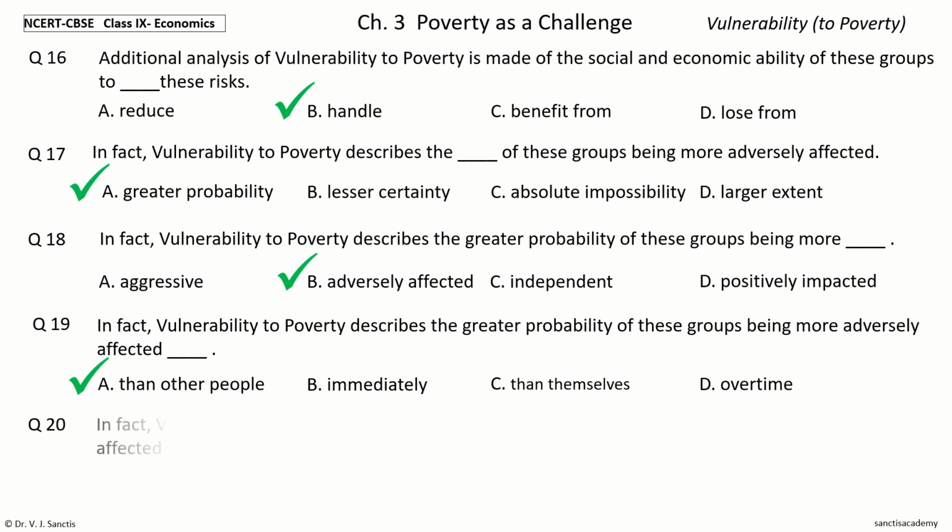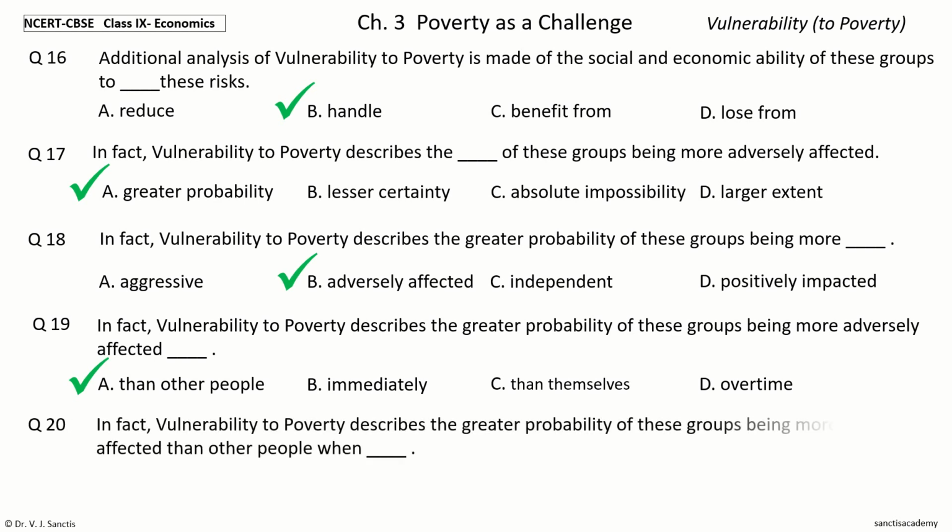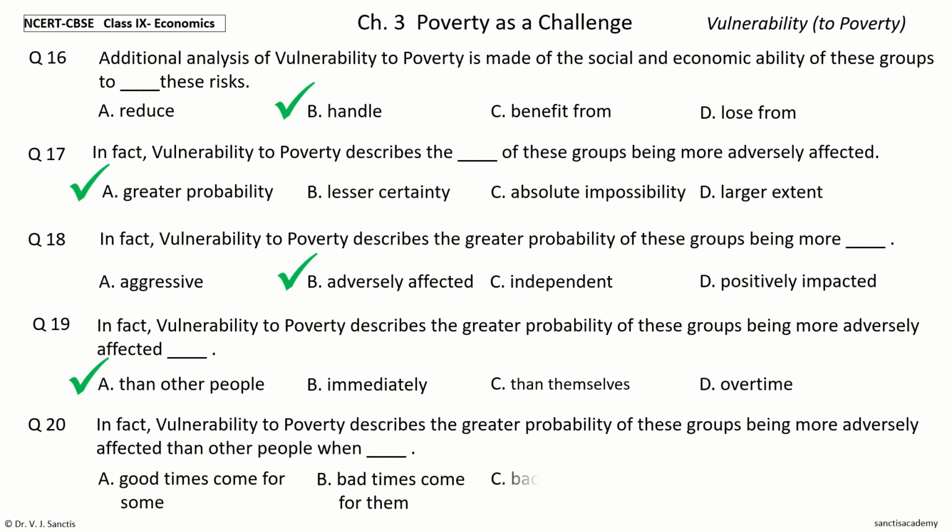Question 20. In fact, vulnerability to poverty describes the greater probability of these groups being more adversely affected than other people when dash. The options are good times come for some, bad times come for them, bad times come, bad times come for everybody.